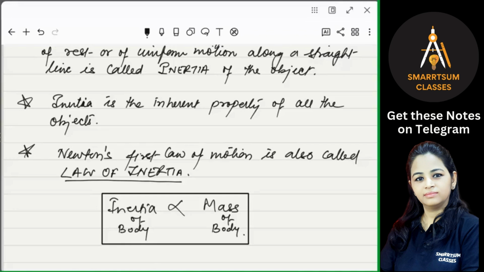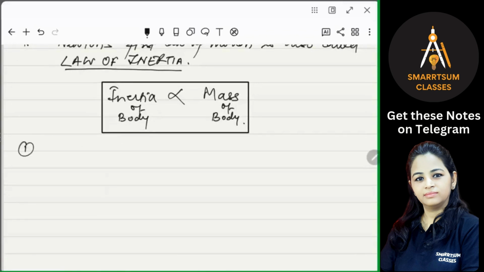Okay, there are different types of inertia, and we can divide inertia into three types: inertia of rest, inertia of motion, and inertia of direction. So what is inertia of rest? The tendency of a body to resist or oppose any change in its state of rest is called inertia of rest. Means अगर कोई rest में है तो वो rest में ही रहना चाहता है, right? It doesn't want to change its state. That is inertia of rest.